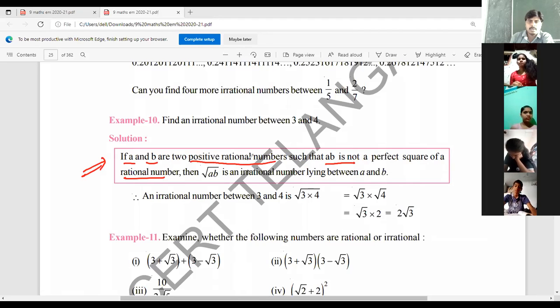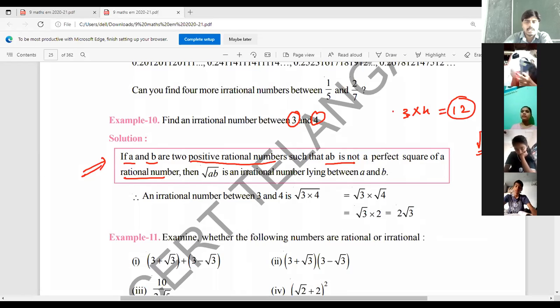Suppose a is 3, b is 4. 3 into 4 is equal to 12, which is not a perfect square, right? Then root 12 is an irrational number lying between 3 and 4.